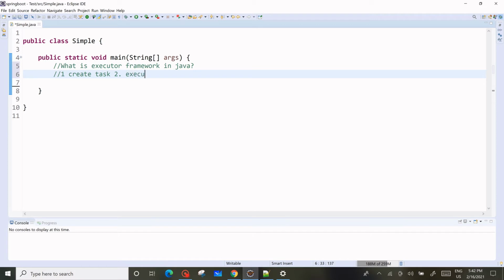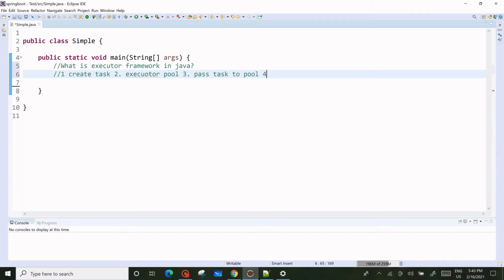Then we will pass these tasks to the pool. And after that we will call shutdown to execute the pool.